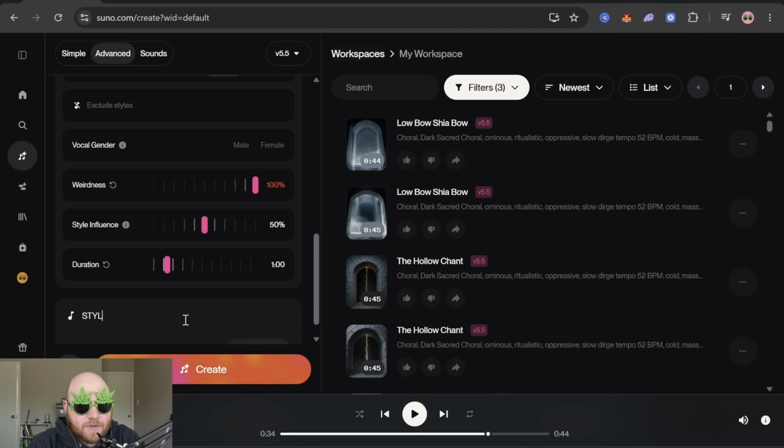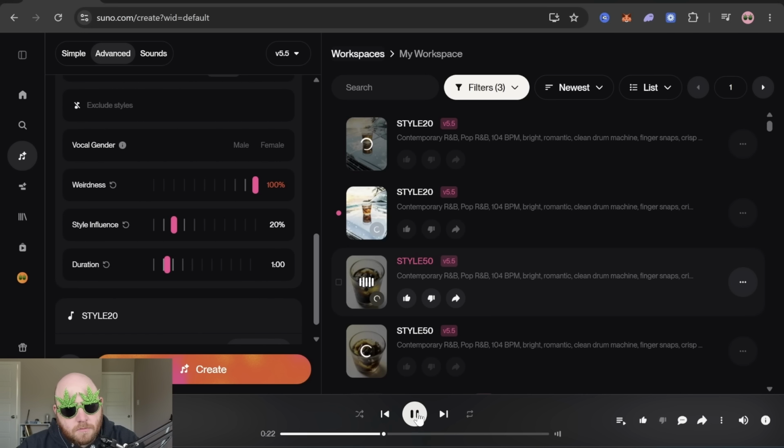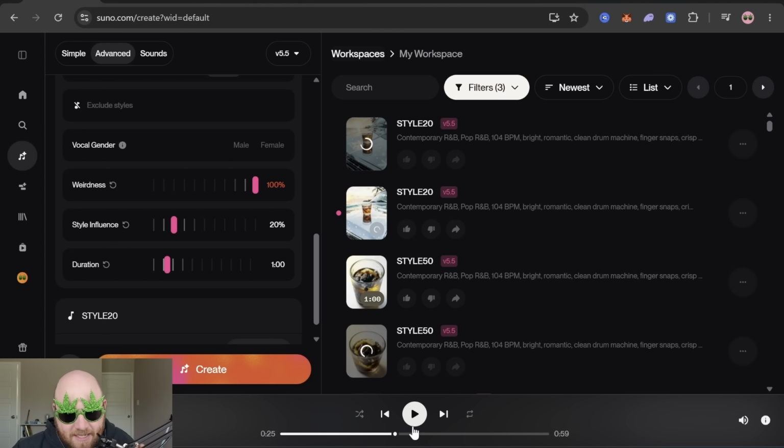The lower you go with the style influence, the more weird it's going to get. We'll try this at two different ones. I'll try style 50, and then I'll do one at style 20. It gives you all these crazy sounds. I know at first it just sounds like a jumbled up mess, but listen to this right here. Like that almost sounded like some color bass.